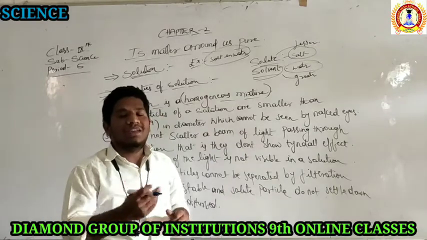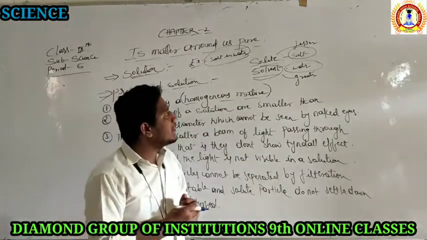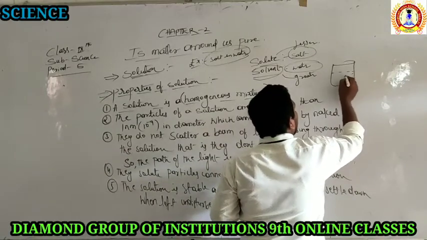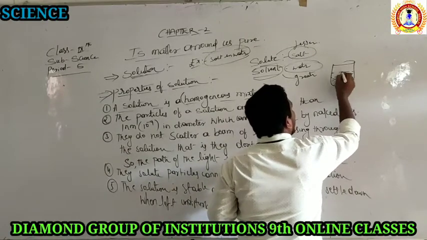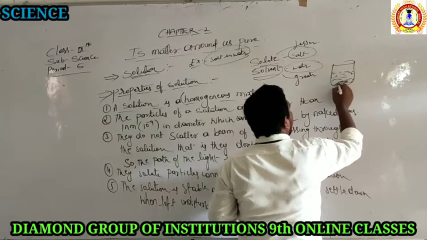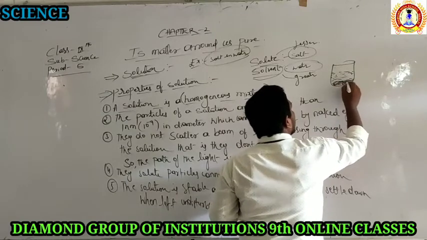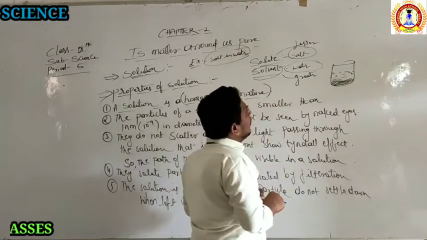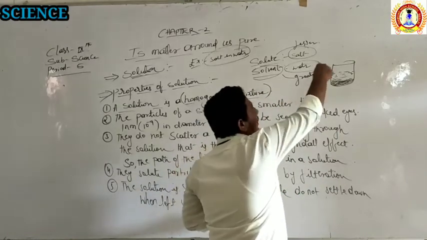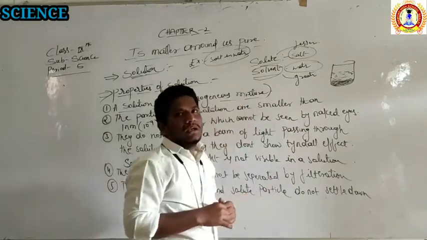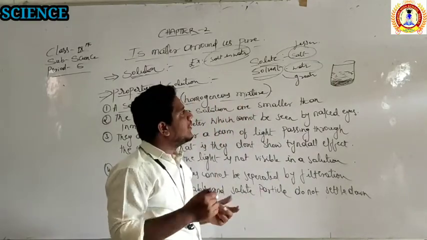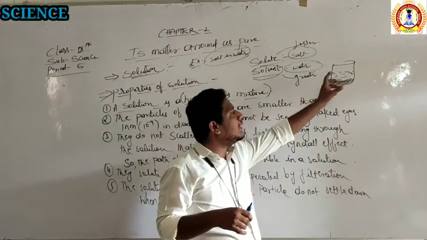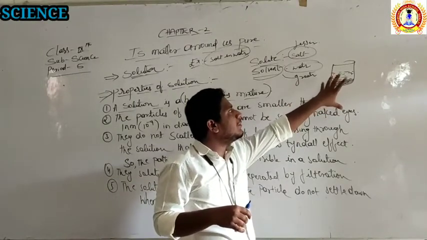I gave the example in the last class only. Take water and add sand in the water. You can stir with a pen or with a stick. What will happen? All the sand particles will mix with the water.